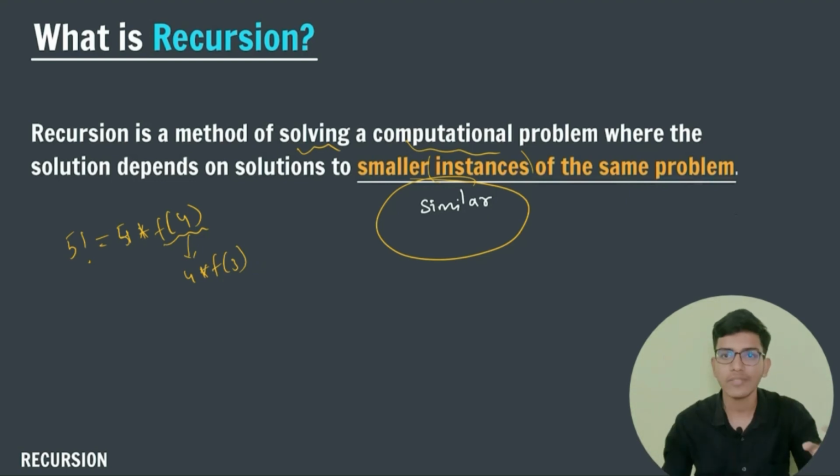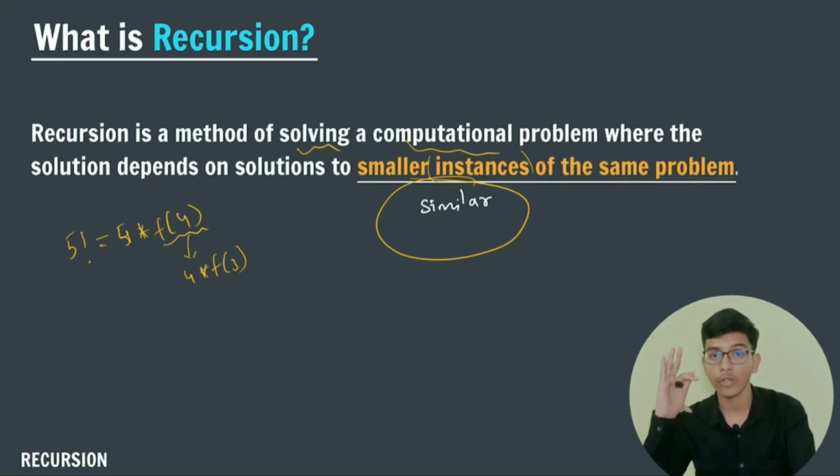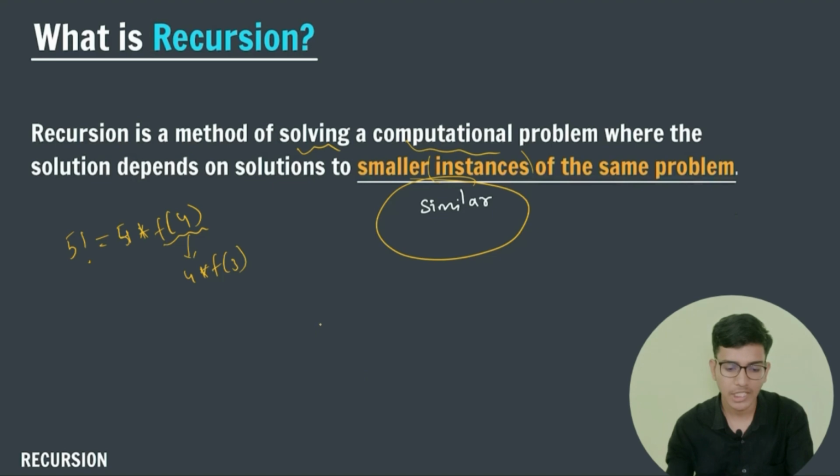So you just have to believe, and there are 3 things which are very important when it comes to solving recursion questions. In the previous chapter, the pattern chapter, I told you there are 3 things in solving any kind of pattern problems. Similarly, here we have 3 things or 3 statements which you have to remember to solve any kind of recursion questions. The first thing is base case.